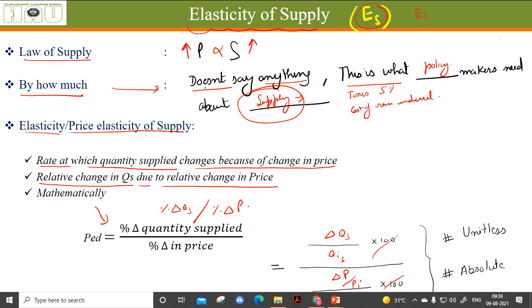The 100s will cancel out, and the figure that comes is going to be unitless, and it is going to be absolute. That means it will always be considered positive. It is never going to be considered negative. It is unitless; there is no unit for this.